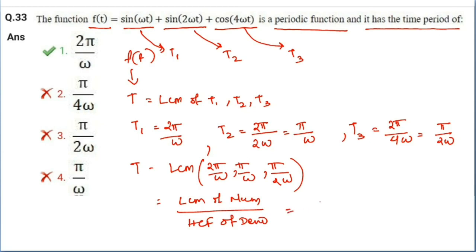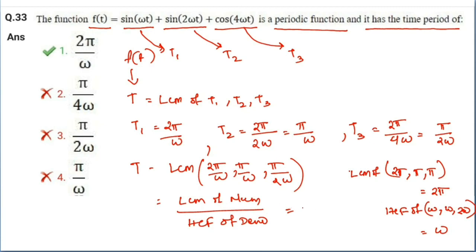LCM of 2 pi, pi and pi is 2 pi. And HCF of omega, omega, 2 omega is omega. So our LCM of T1, T2, T3 is 2 pi by omega, and the time period of the function f of t is 2 pi by omega. That is option 1 is the correct answer.